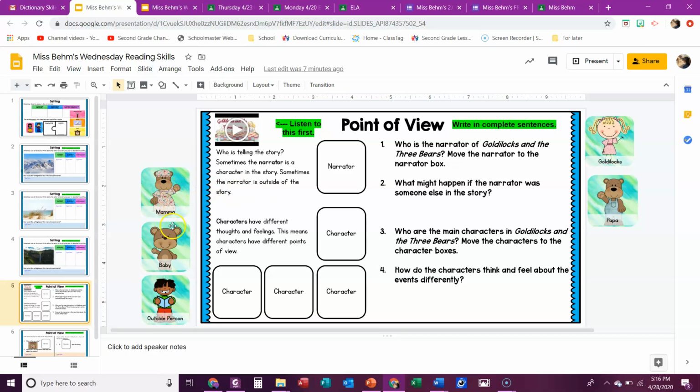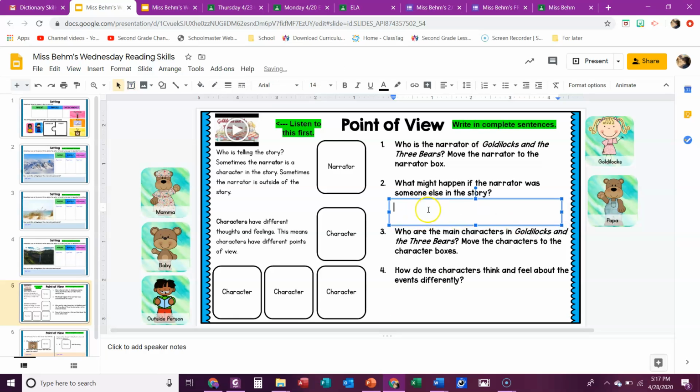So whoever the narrator is, if it's an outside person, the baby, the mama bear, the papa bear, Goldilocks, whoever you think is the narrator, you're going to move right here. What might happen if the narrator was someone else? So think about that. What might happen if the narrator was somebody else? So you're going to write your answer in here.